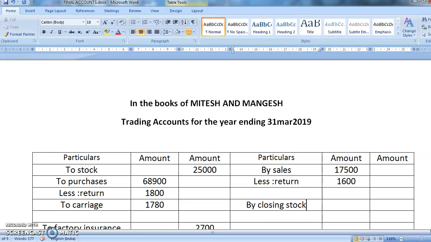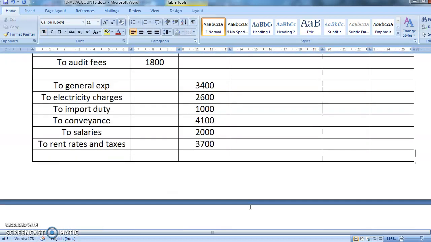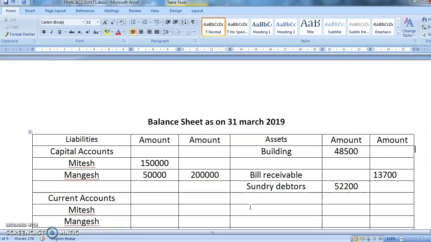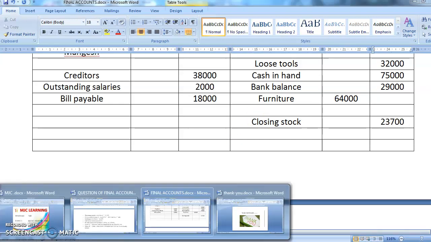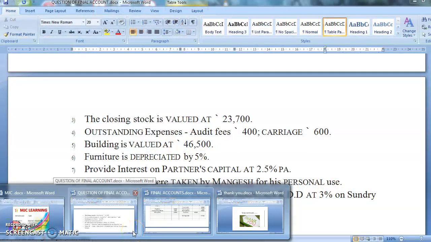Yes, what was the amount of closing stock? 23,700. And the second effect goes in the balance sheet. So you'll write here closing stock. What is the amount? 23,700. Okay, you have completed two effects: trial balance, one effect; balance sheet, two effect.